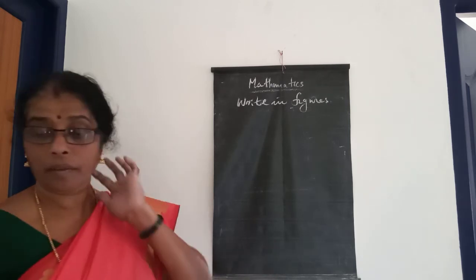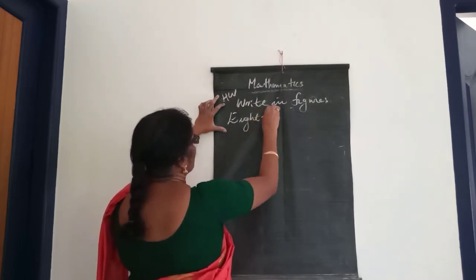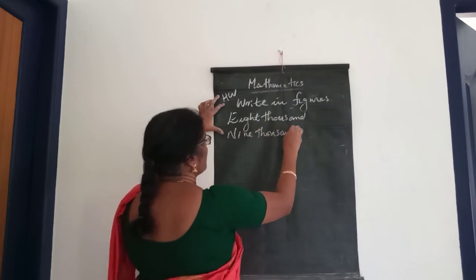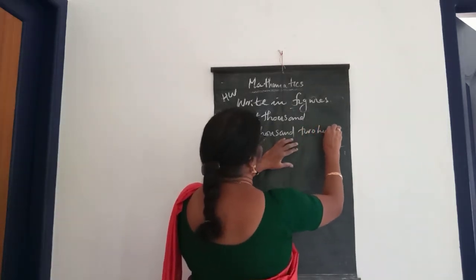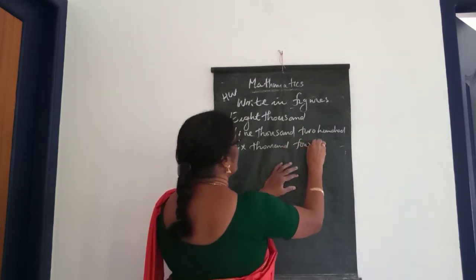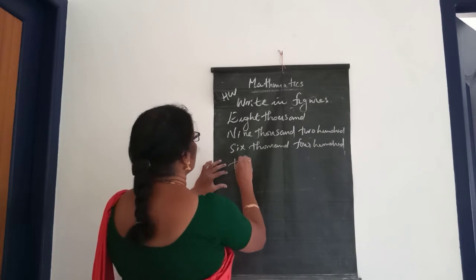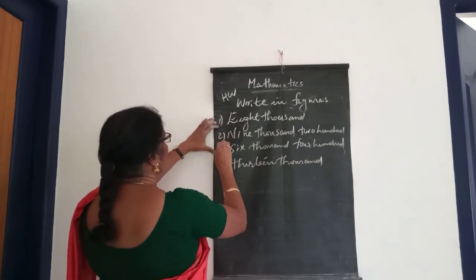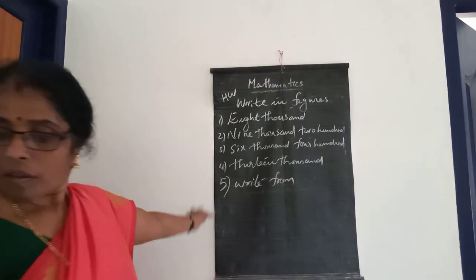Eight thousand, 9,200. 8,000 homework, 8,000, 9,000, 9,200, 6,400, 6,400, and 13,000. 1, 2, 3, 4, 5, from 6,000 to 6,000.